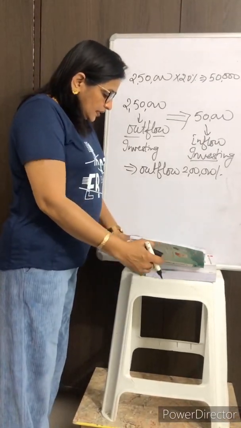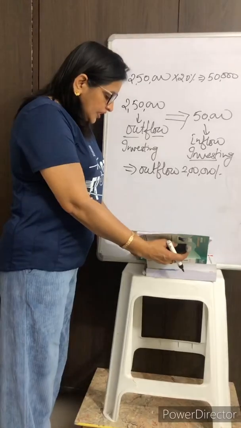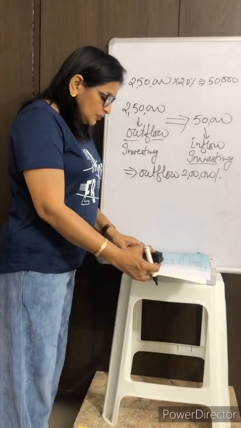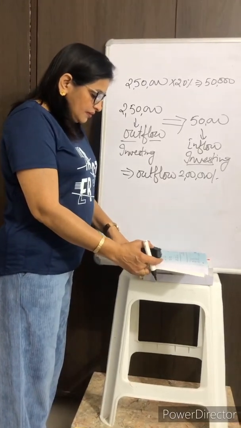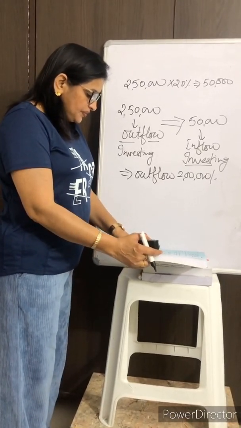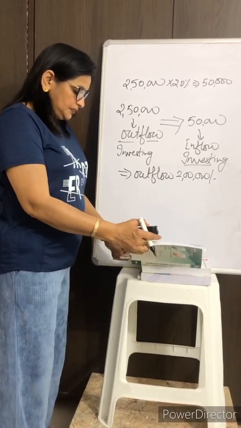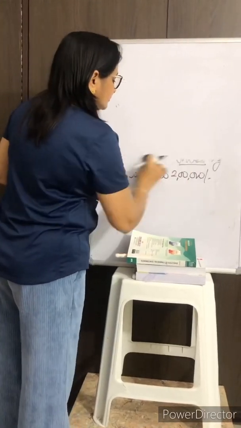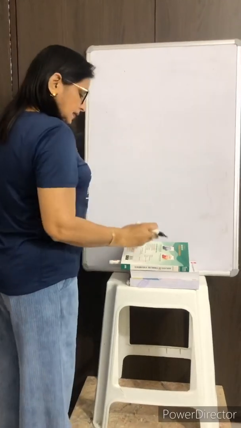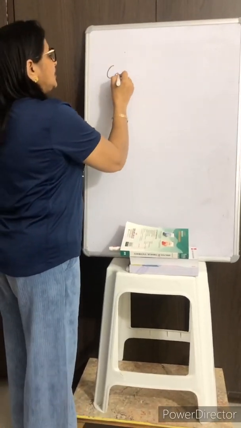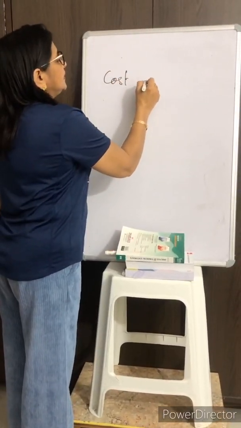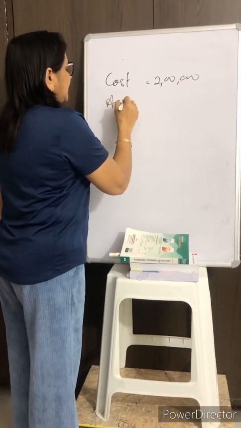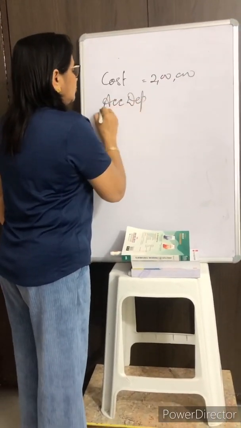Next is sold machinery of original cost of rupees 2 lakh with an accumulated depreciation of 1,60,000 for rupees 60,000. You need to understand here the cost of machinery is given as 2 lakhs. Accumulated depreciation, I think this is clear to all of you.